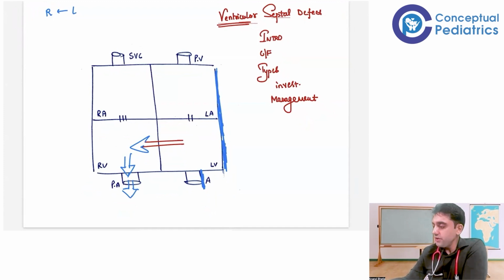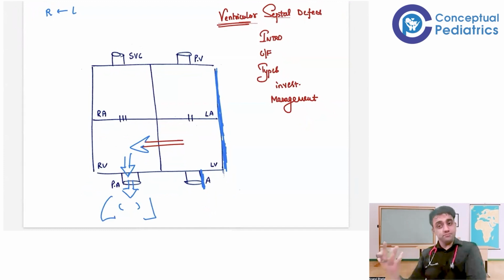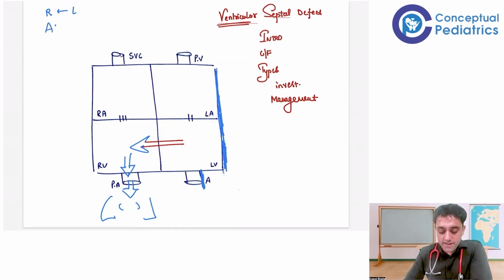When anything goes to the lungs, what is the function of the lungs? Any idea? We all know the function of the lungs is nothing but purification and oxygenation. So automatically, when the blood is going to the lungs, purification and oxygenation is happening. So VSD is an acyanotic congenital heart disease.